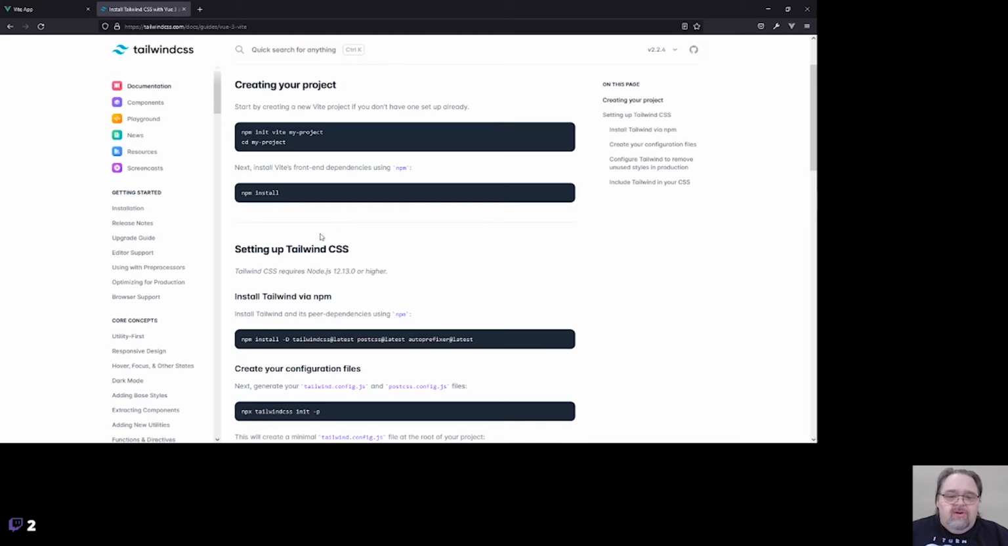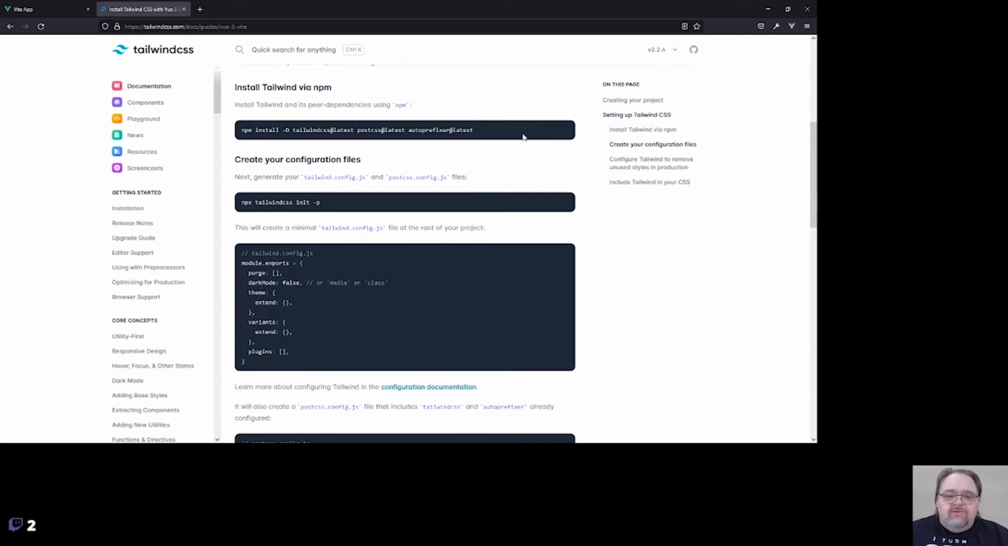We have our project, and so the first thing we need to do is install these three packages: Tailwind latest, PostCSS latest, which is how Tailwind does its compilation, and then the autoprefixer.